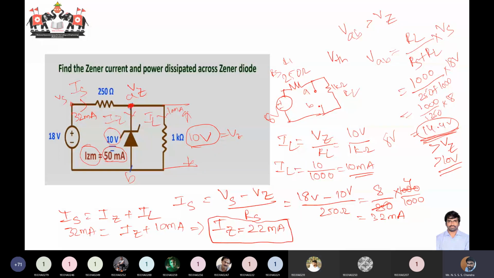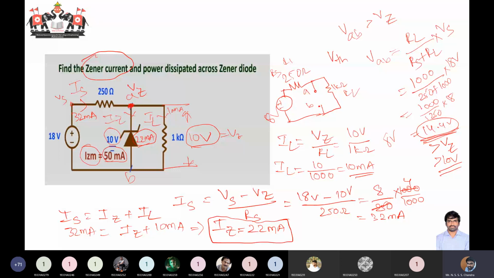So the current through this Zener diode is 22 milliamperes. This current is less than the maximum current specified, so the answer we are getting is correct. The Zener current asked in the question is 22 milliamperes.